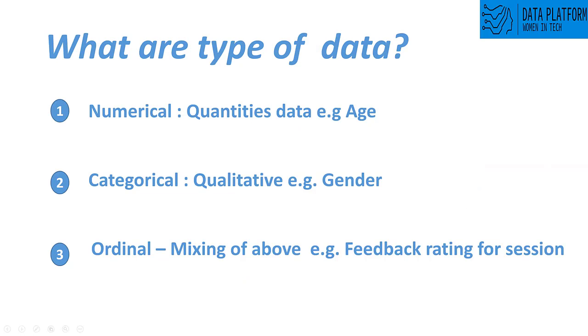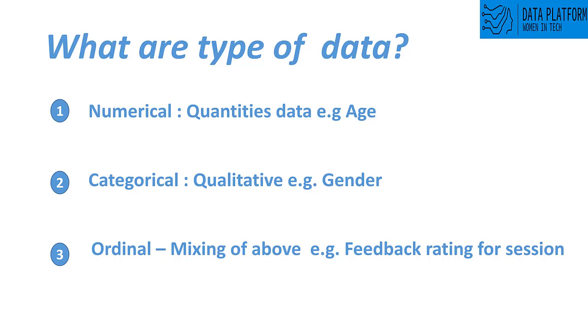So before you do a data science process, you need to identify your data types. You need to convert your data into specific types before we do further processing. Here you can see that there are mainly three kinds of data types in a data science process.